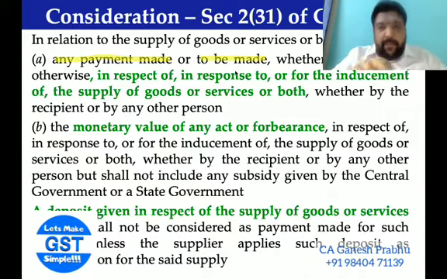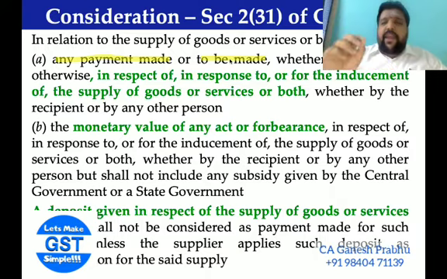Any payment made or to be made, both are treated as payment or consideration, whether in money or otherwise, in respect of, in response to, or for the inducement of the supply of goods or services, or both, whether by the recipient or by any other person.